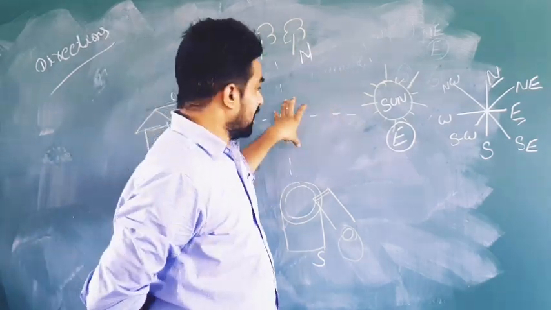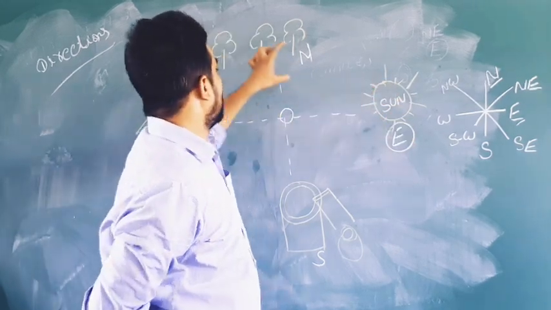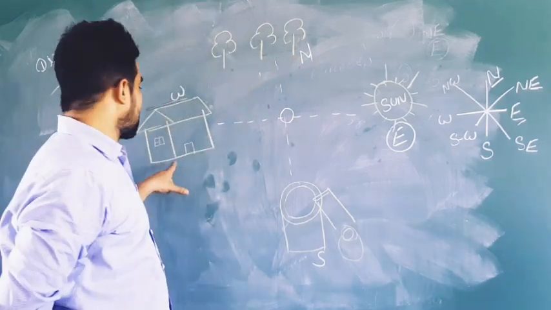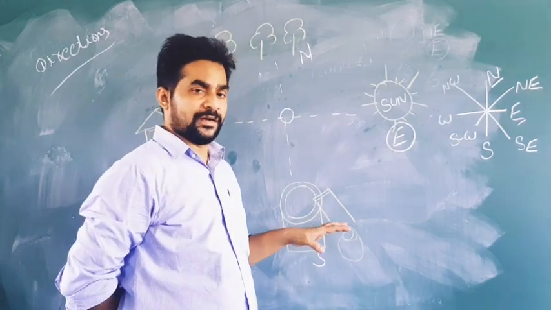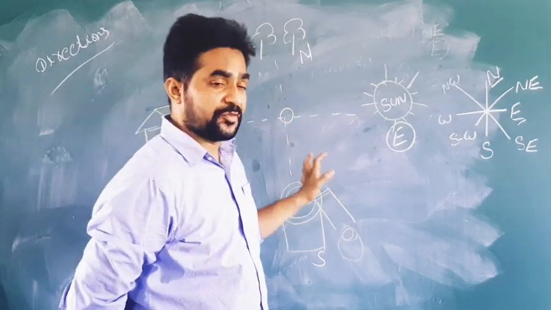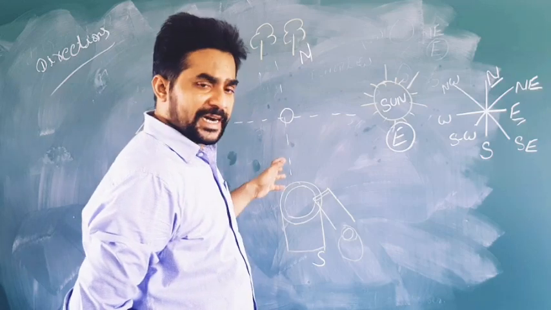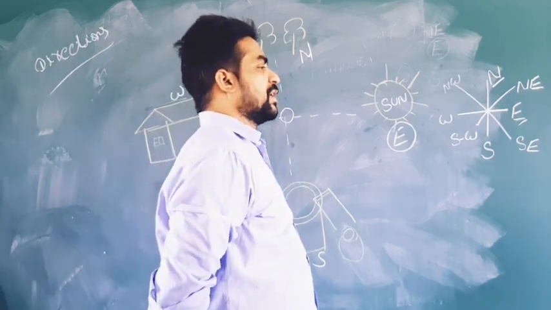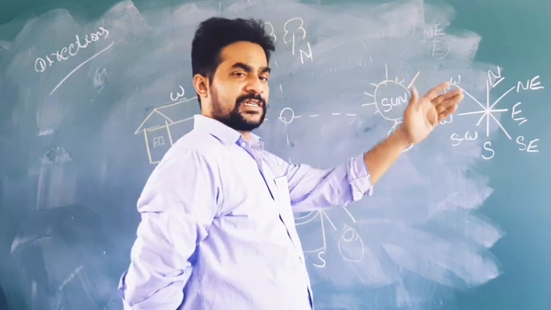Here in the picture we have shown the sun on the eastern side, trees on the northern side, a house on the western side, and on the southern side they gave a well. So try to understand, my dear children, we have four directions. This is an activity. We can understand it if you stand straight towards the sunset. That side is called the eastern side.